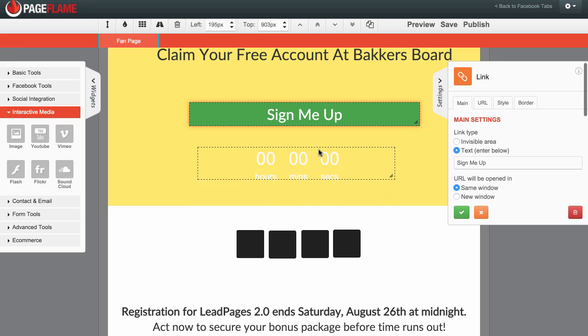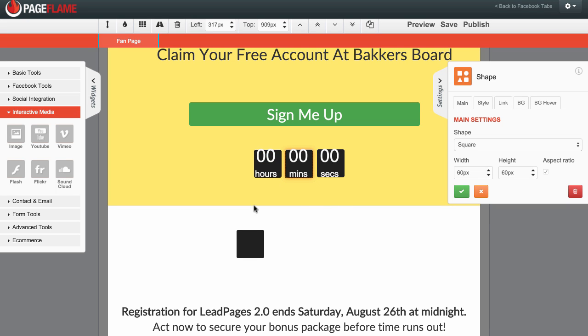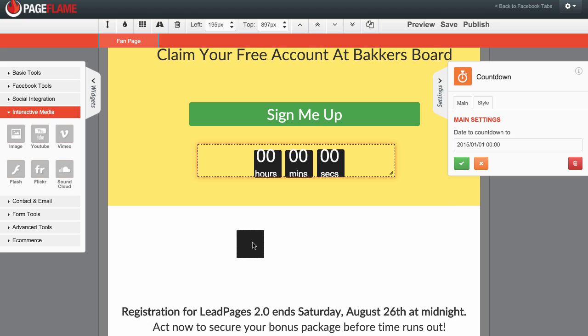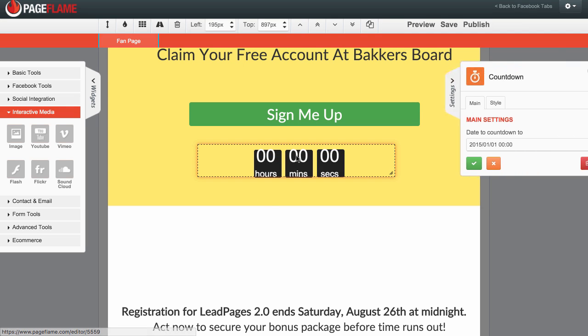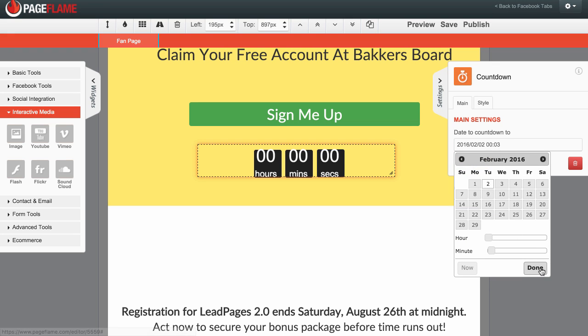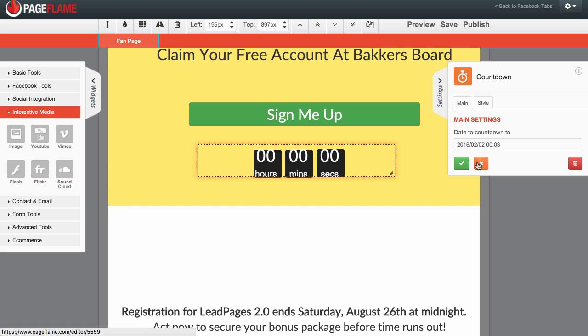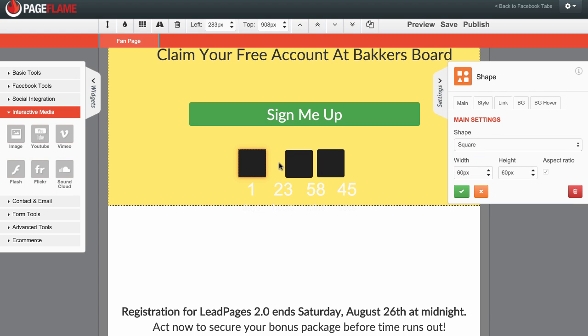I can also have a timer in there, so there might be a limited amount of time that people can sign up. For example, I can have my little boxes behind here adjusted, so they're there. And if I didn't need one of these boxes, like I don't need this one, I don't think, I can just bin that box, get rid of it, and there we are. I can then change the time as I want, so I can customize this to be in the future. Maybe the offer expires at this particular time or date, and it'll adjust it for me. That's why the other block was there. So I could add another block in, one of these blocks in, and there we are.